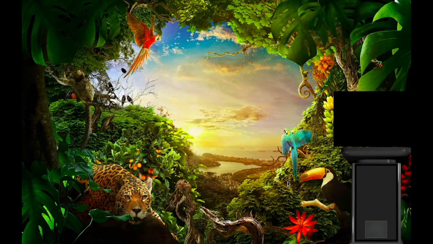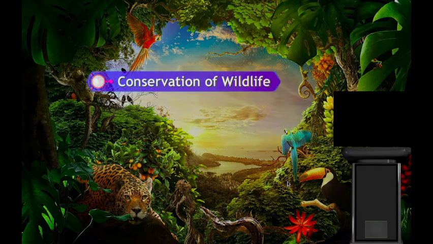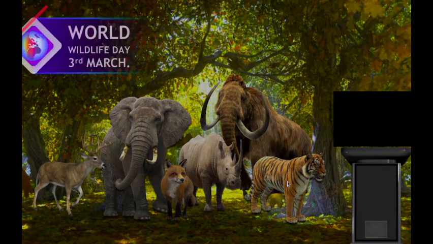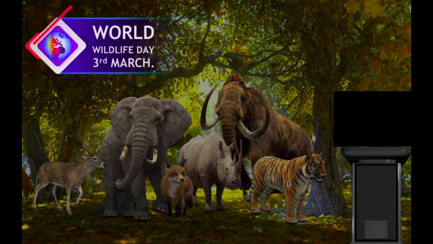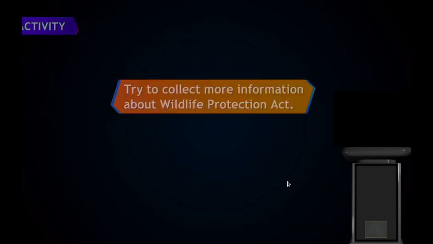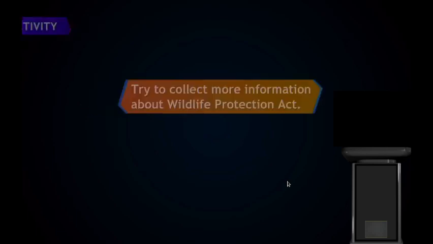Alright, students, let us see. Conservation of wildlife. Here we see different animals. Yes, we see tiger, we see elephant. Now, World Wildlife Day is celebrated on 3rd March every year. Activity. This will be your homework, alright, students? Try to collect more information about Wildlife Protection Act.